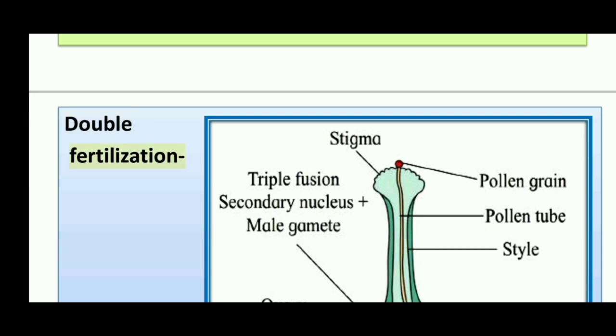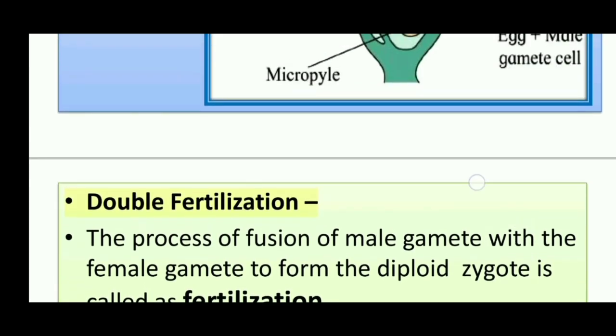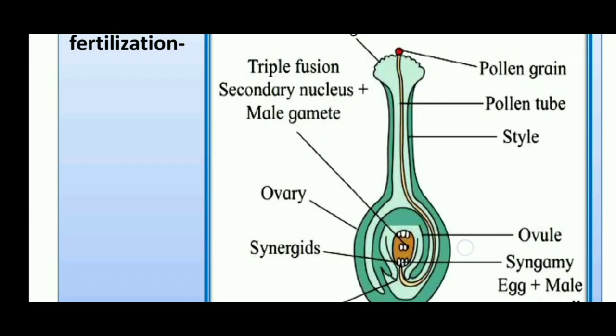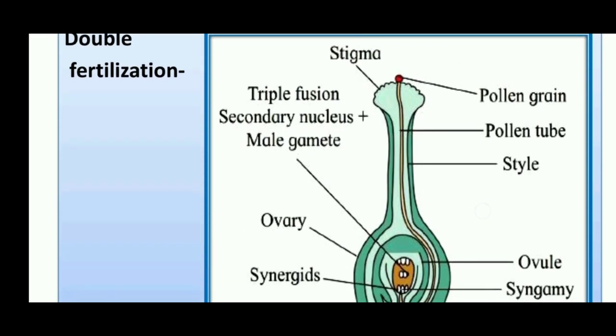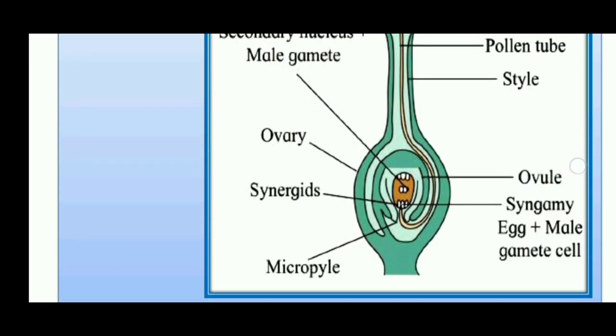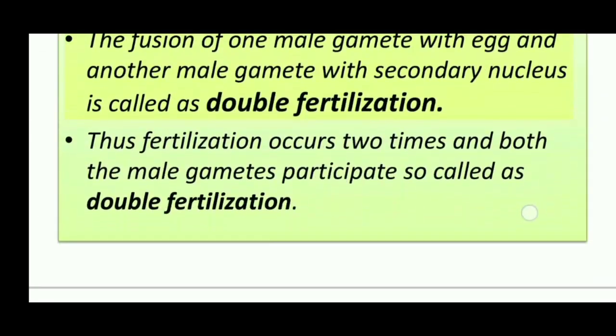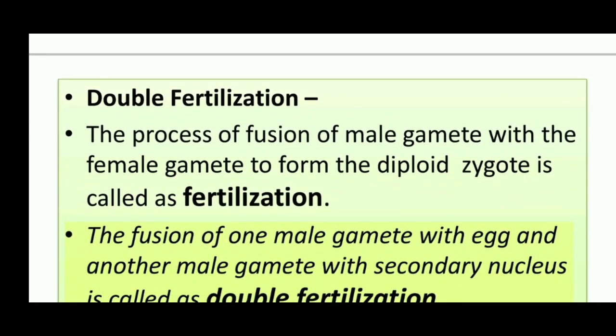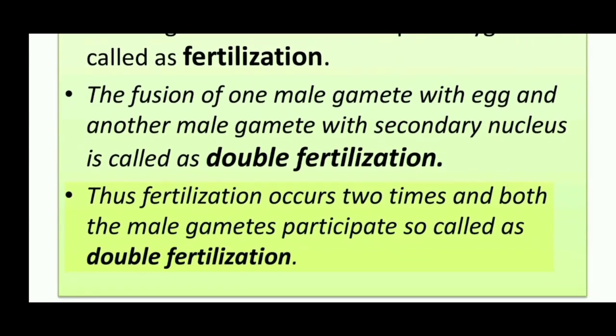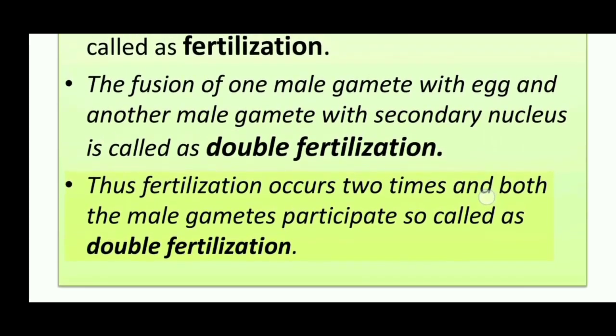Double fertilization. The process of fusion of male gamete with the female gamete to form the diploid zygote is called fertilization. The fusion of one male gamete with the egg and another male gamete with the secondary nucleus is called double fertilization. Thus fertilization occurs two times and both the male gametes participate, so it is called double fertilization. Process of double fertilization.